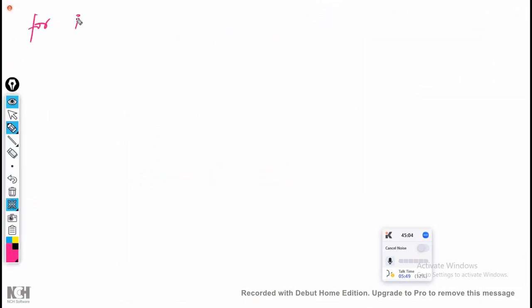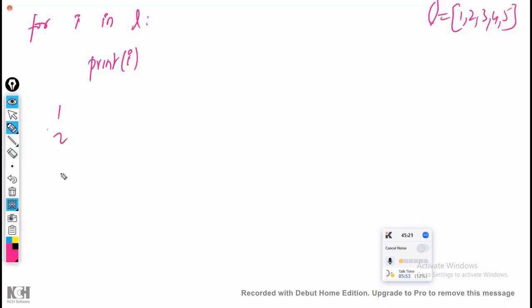Let us say like this. For I in L, where L is equal to 1, 2, 3, 4, 5, print I. What is the output of this? First it is going to take 1, print I. 1, then 2, 3, 4, 5. This is the for loop. Same to same in a while loop.